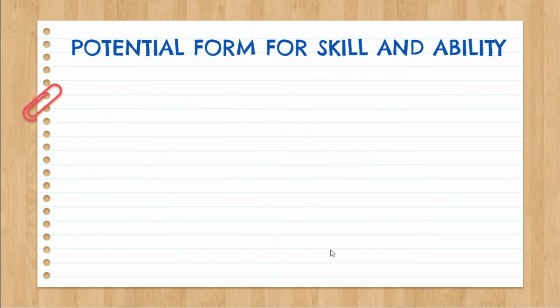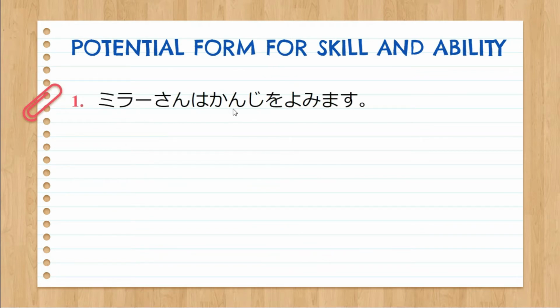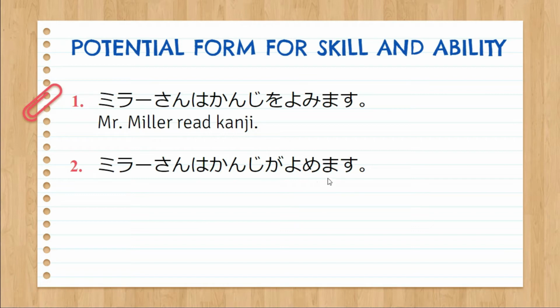Let's take another example. Mira-san wa kanji o yomimasu. That means Mr. Miller reads kanji. Now from yomimasu, we change the last syllable to its corresponding e sound. So it becomes yomemasu. Mira-san wa kanji ga yomemasu. It now means Mr. Miller can read kanji.